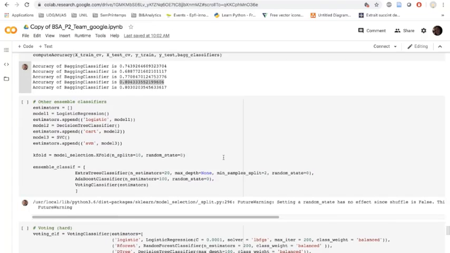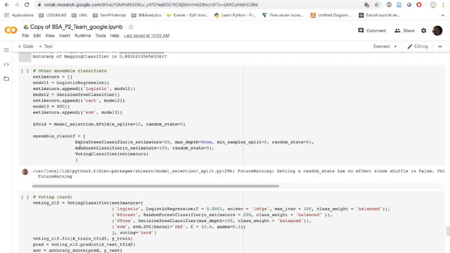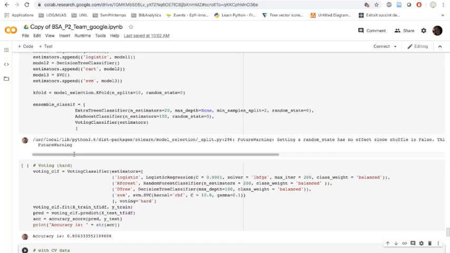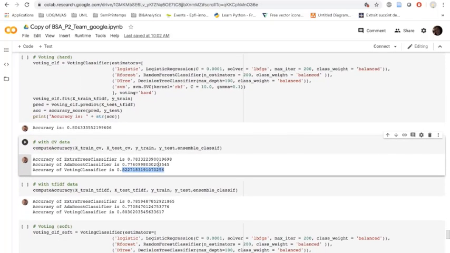Then we used other classifiers such as the extra trees classifier, AdaBoost classifier, which is part of the boosting classifiers, and voting classifier. Knowing here for the voting that we used both the hard voting and the soft voting. And we can see here that we found the best result using the voting classifier, which was the hard voting classifier. And we used for that the count vectorized data.